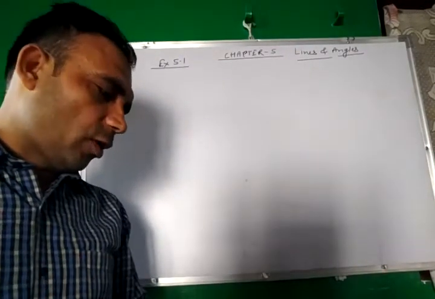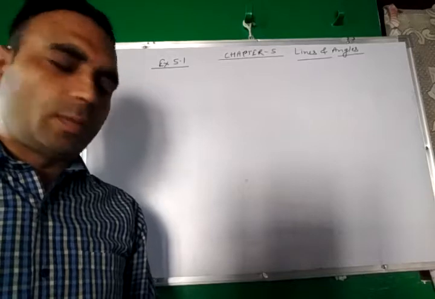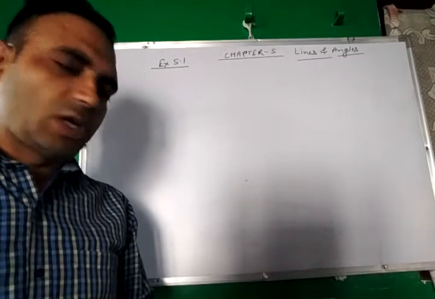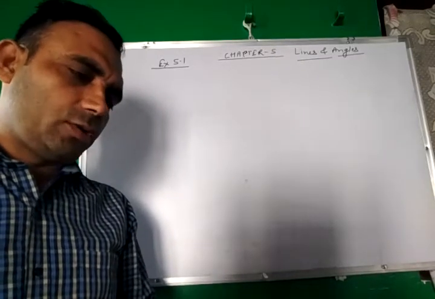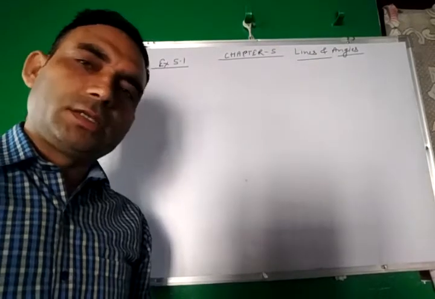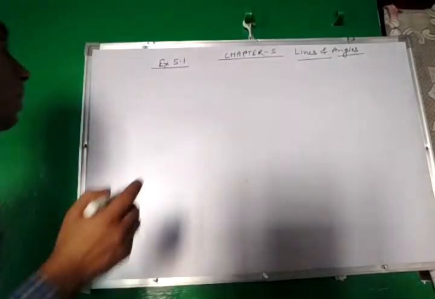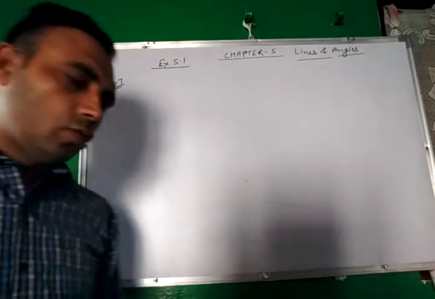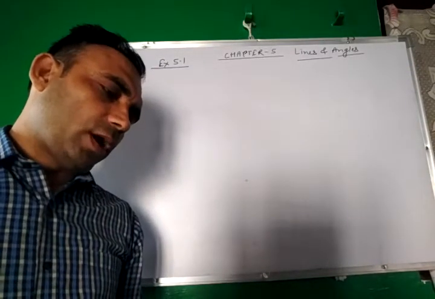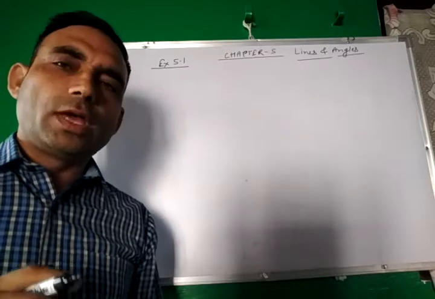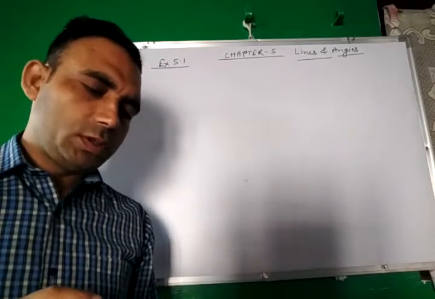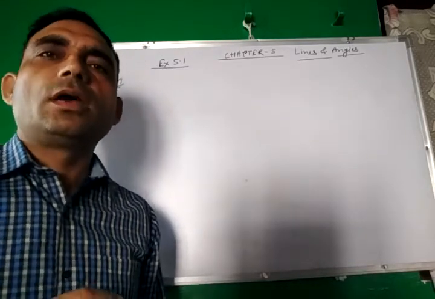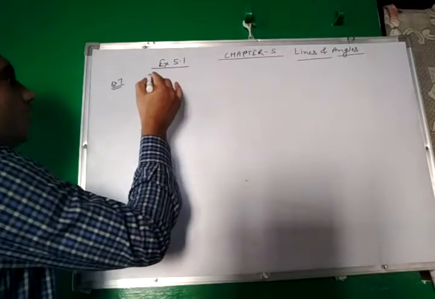Now, in exercise 5.1, the problems were asked by the students from question number 7 onwards. So, let us take question number 7 of exercise 5.1. What is the question? Can two angles be supplementary if both of them are first acute, second obtuse, and third right?